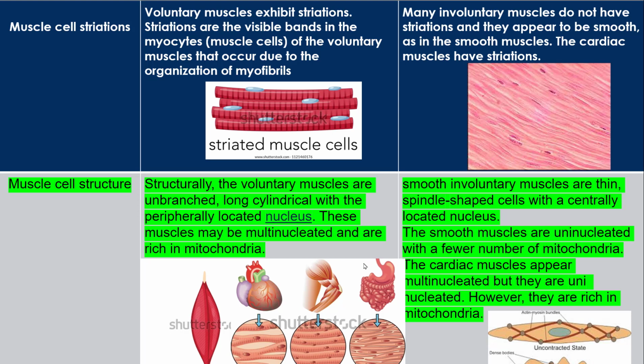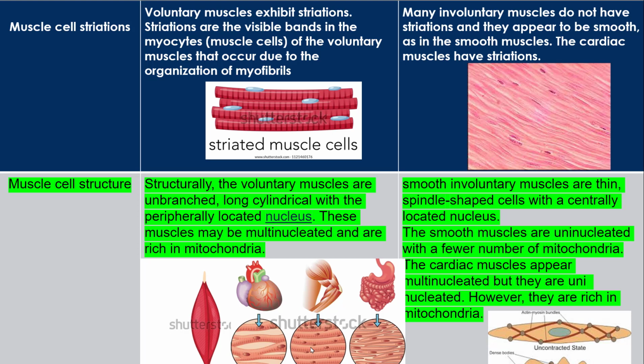Structure of the muscle cell. Structurally, the voluntary muscles are unbranched, long and cylindrical, with peripherally located nuclei. You can see that this is the belly of the skeletal muscle, and it is unbranched and cylindrical, and here they have nuclei which are located peripherally.